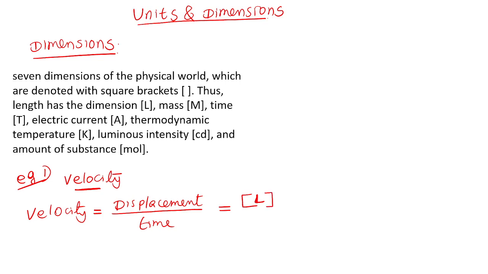Normally we write the symbol inside a square bracket. That is the way we write. I am writing the dimensions of velocity. Time. What is the category of time? Time, look here, you can understand. Time is T. So directly the time is capital T.